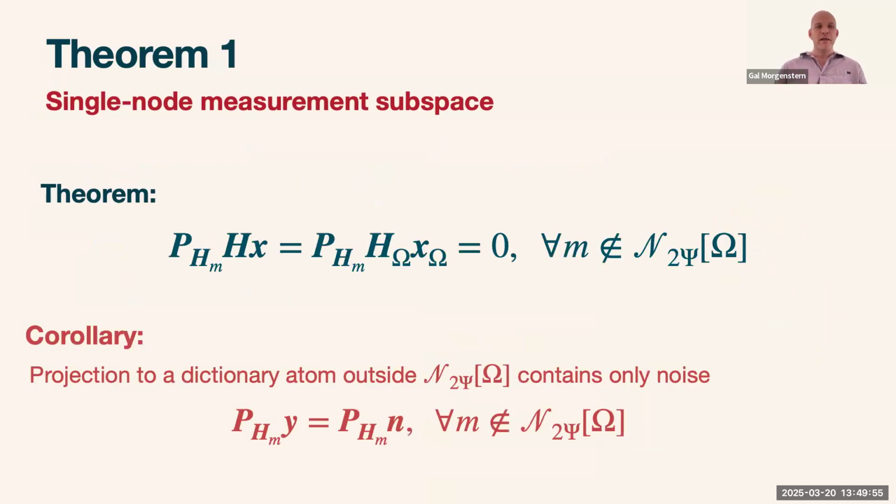Another interesting part of this is that because of this theorem, if we consider Y, which also includes noise and the filtered signal, then the projection of Y over H_M will contain only noise if M is not in the 2ψ neighborhood of Ω.